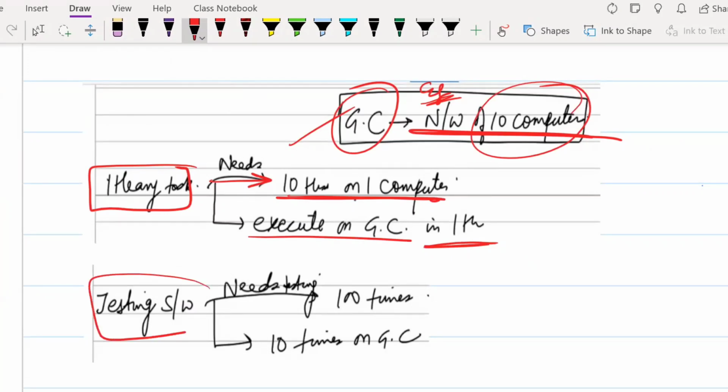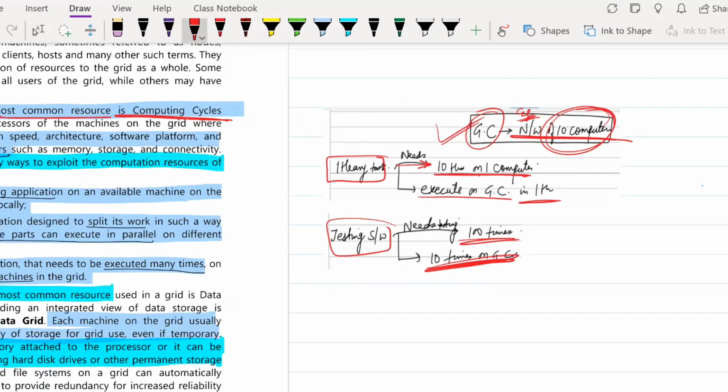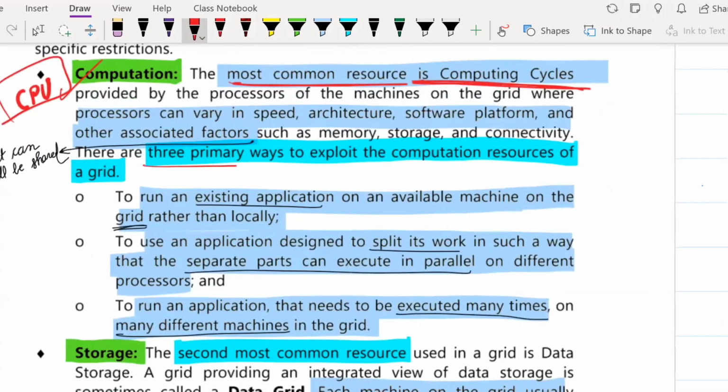The same way, if you have to test some software, and that testing needs to be done, suppose, 100 times. But now if you have grid computing, you will test it over a network of 10 computers, and if each computer tests it 10 times, it is more than enough. Okay. Yes.